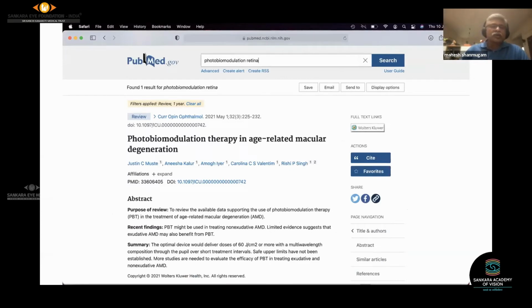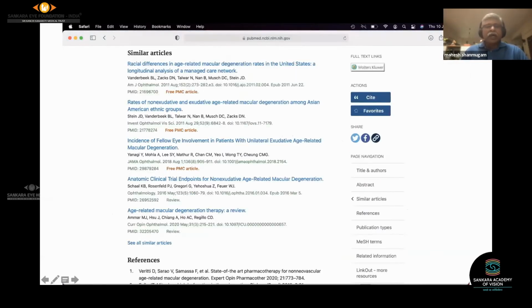All it shows is just one paper for the keywords I gave. But what you should do is go down. If you go down, there is another column which says similar articles. This once again takes us in the right direction. So all relevant articles, just like how you would want to buy a tab on Amazon and all the tabs are listed in the lower part of the screen. Similarly, in PubMed also, all the similar articles are listed in the lower part of the screen, and it's easier for us to look at it and pick what we want.